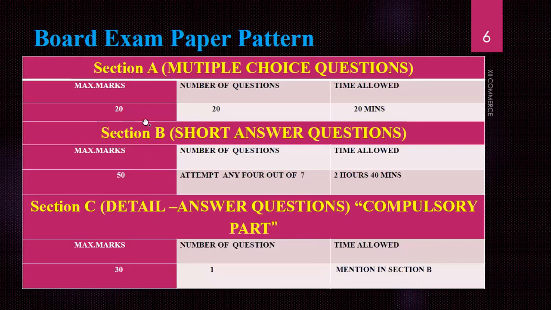And this is your board exam pattern. This chapter, distribution of profit and loss, will be covered over section A and section B. You will get a few MCQs of distribution of profit and loss in section A, and then one part of any question, 1A or any 2B part, or a complete question, you will get in section B. So you have to attempt 4 questions. Try to attempt this chapter, because out of 4 you will be able to attempt one question, and it is a very easy chapter if you understand the basics of it.